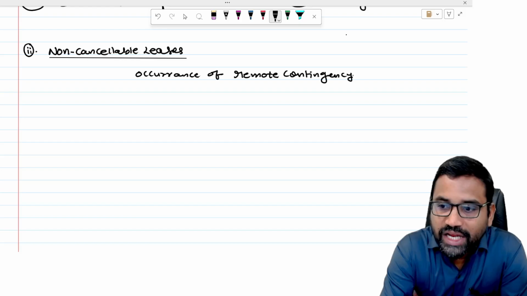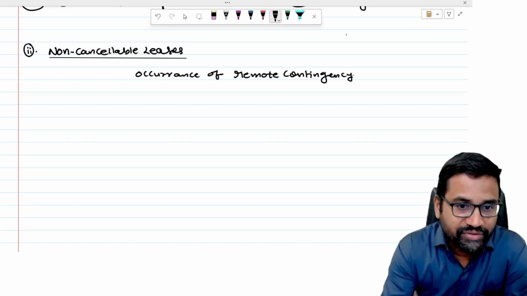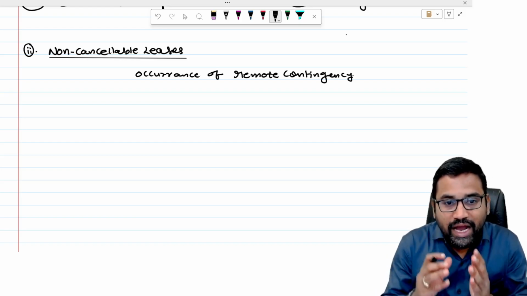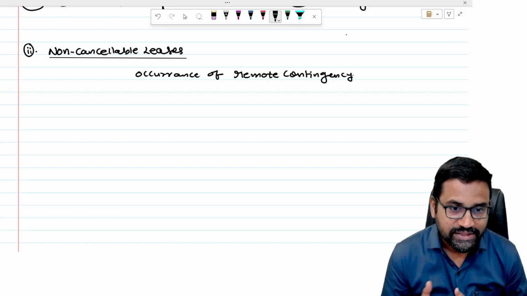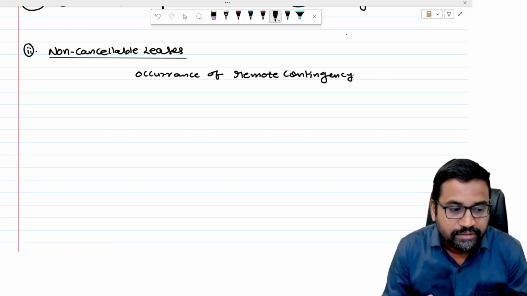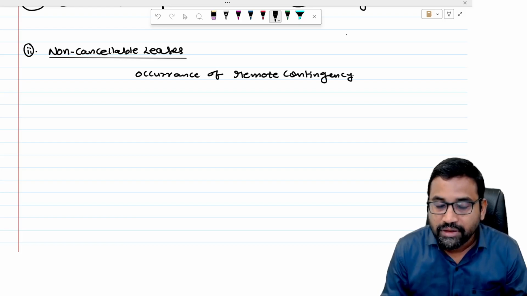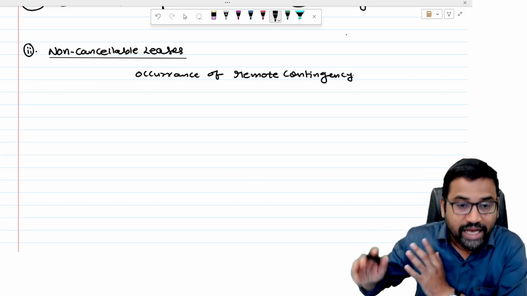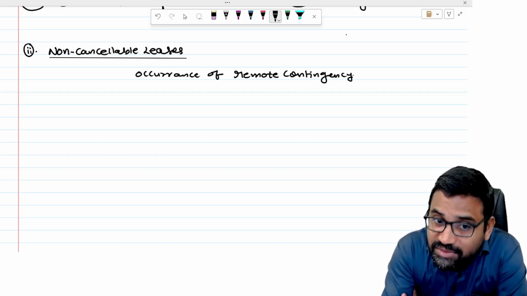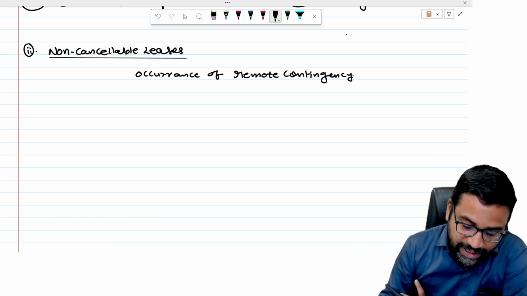Remote means rare. Contingency means something which may happen or may not happen, which is not in our control. So on occurrence of some unfortunate things or some things which we have not expected, then the lease can be cancelable. So upon occurrence of some remote contingency, a lease can be cancelable. Even though the lease is cancelable, still it is considered as non-cancelable and AS 19 is applicable. For example, sir,